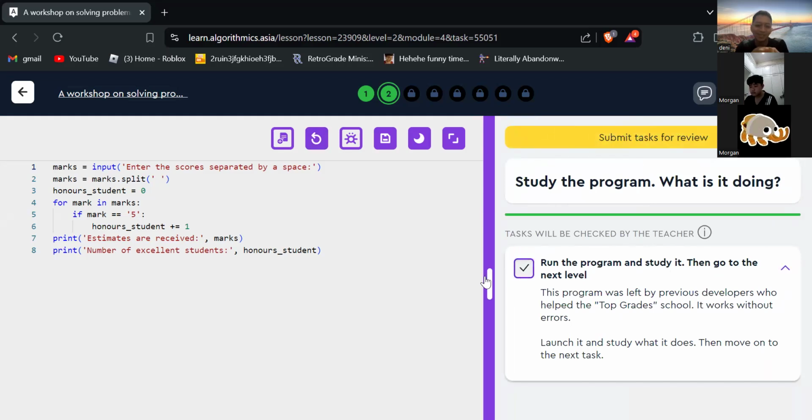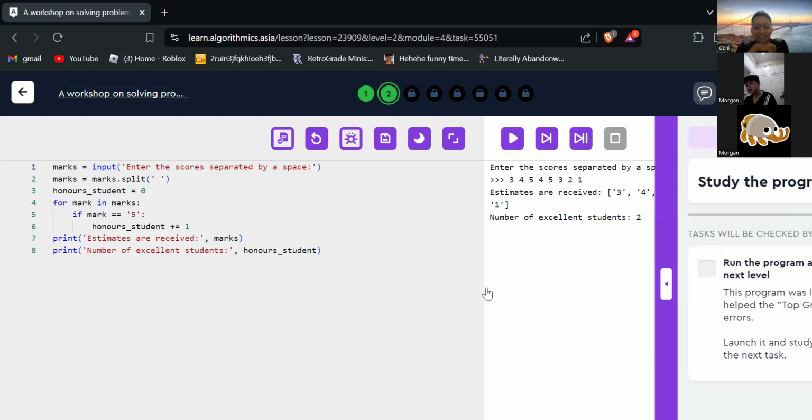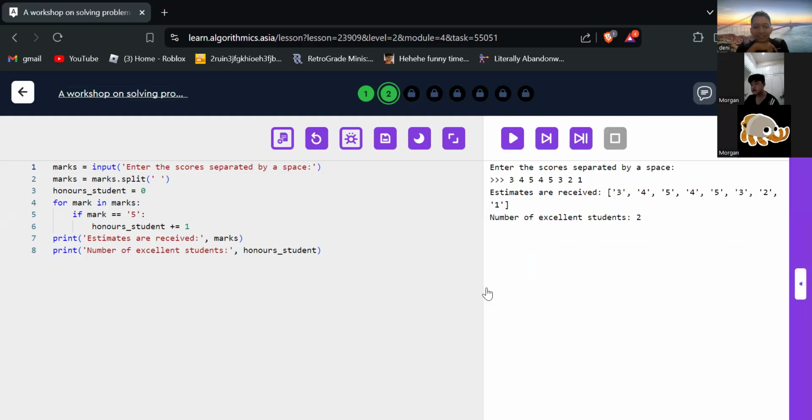Do you understand what the code is used for? To find the one specifically for 5. Yeah. Count how many, how many five. How many students got 5? Yeah. Okay, you can continue to the next level, Morgan. To submit and go to the next level.